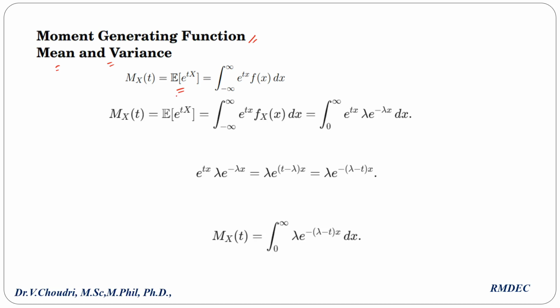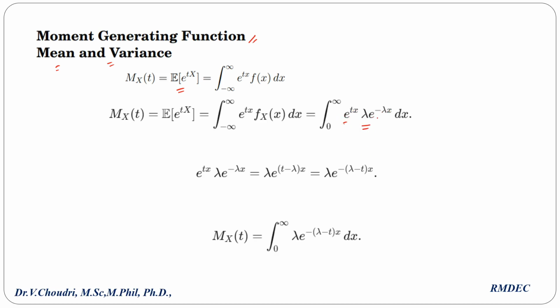Expectation of e power tX. For a continuous random variable, it is the integral of the function into f of x dx. Here what is the function? e power tx. What is f of x? Lambda into e power minus lambda x. So here we have e power tx and e power minus lambda x.